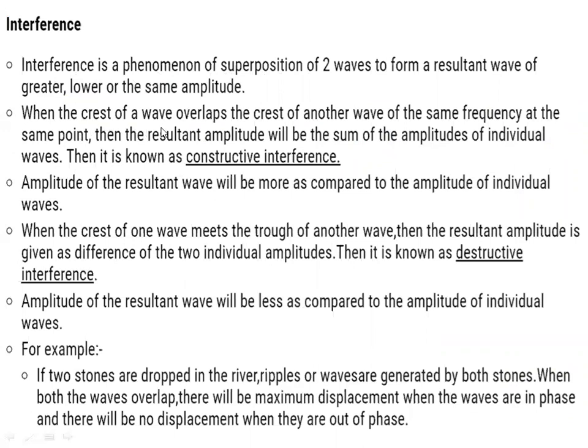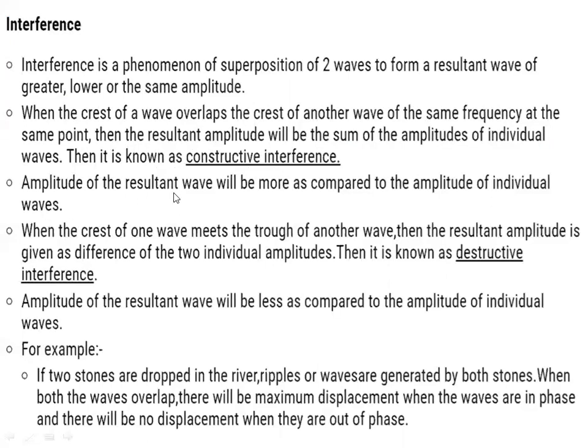When the crest of a wave overlaps with the crest of another wave of the same frequency at the same point, what will happen? The resultant amplitude will be the sum of the amplitudes, the maximum displacement from the mean position, so the sum of the amplitudes of the individual waves. This is known as constructive interference. Constructive means it is more productive, so the amplitude will increase.